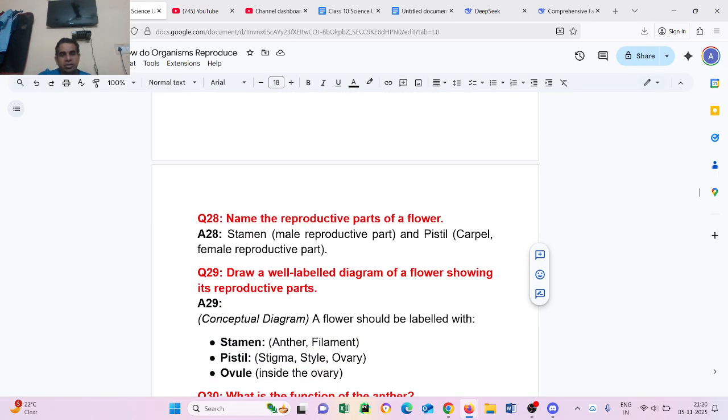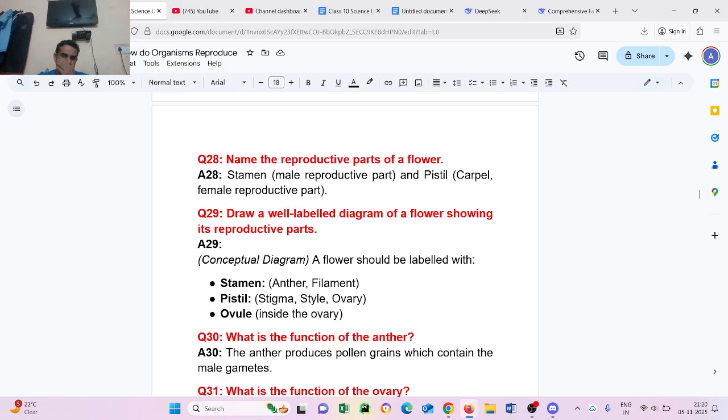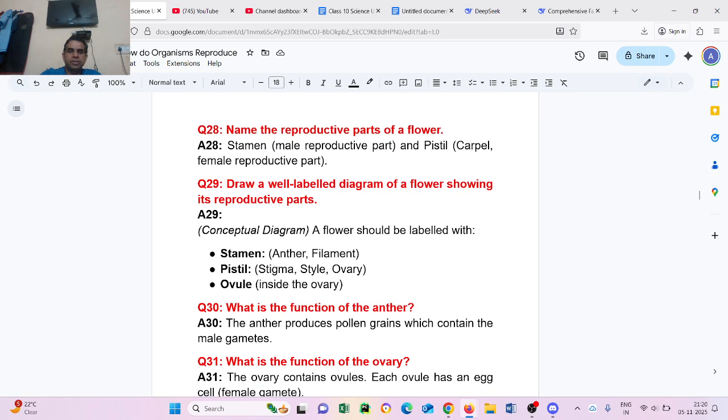Question number 29. Draw a labelled diagram of a flower showing its reproductive parts. A flower should be labelled with stamen, anther, filament, pistil, stigma, style, ovary, and ovules inside the ovary.